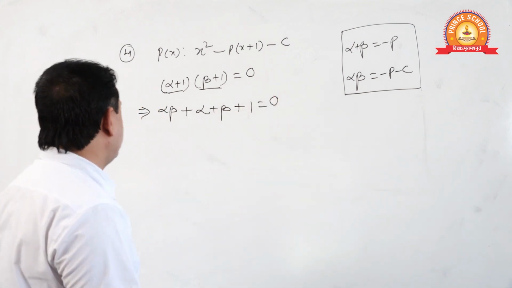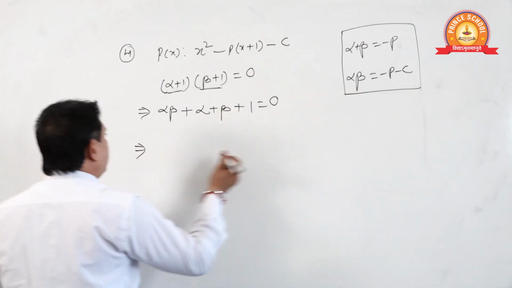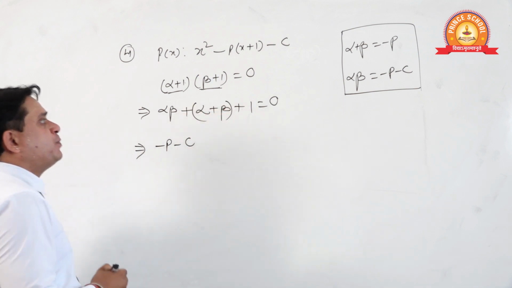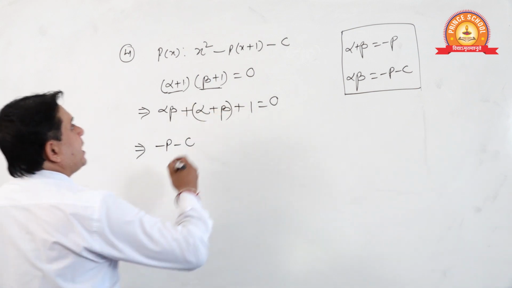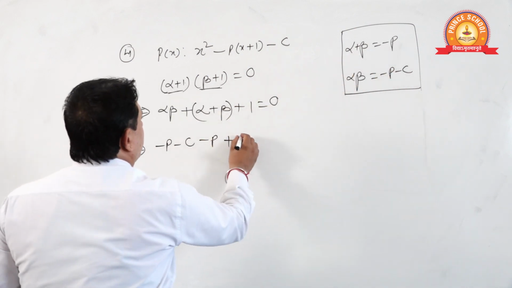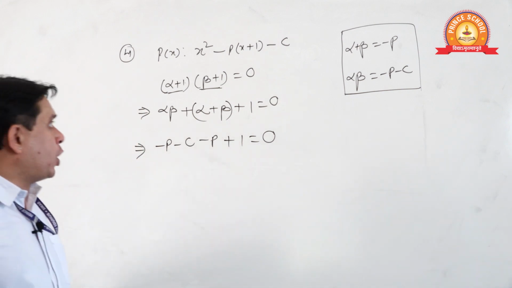Okay. You got my point? Now see, what is the value of alpha beta? Minus p minus c. What is the value of alpha plus beta? Alpha plus beta is minus p plus 1 is equal to 0. Oh, sorry.